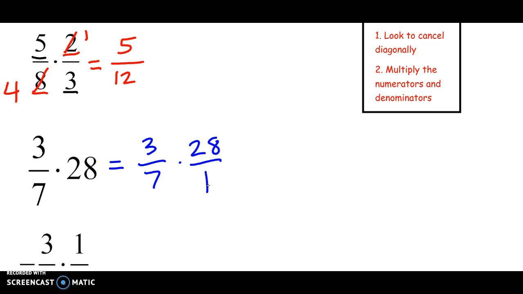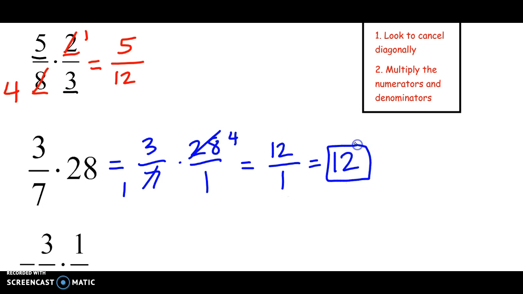Look to cancel diagonally. 3 and 1, no. 7 and 28, yes. 7 divided by 7 is 1. 28 divided by 7 is 4. This saves us from canceling out later. 3 times 4 is 12. 1 times 1 is 1. Our final answer is just 12. So that would be a smaller piece of 28.